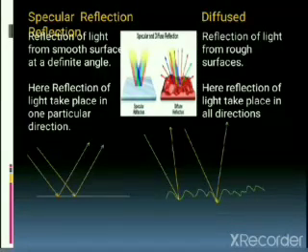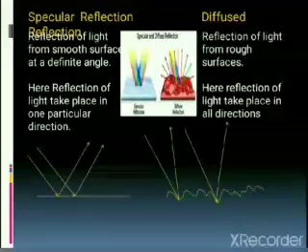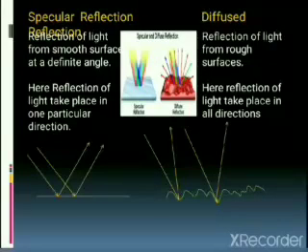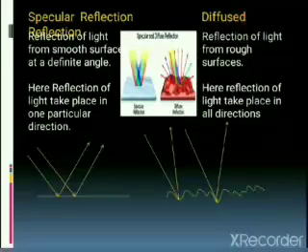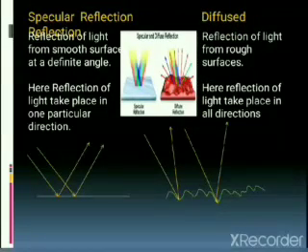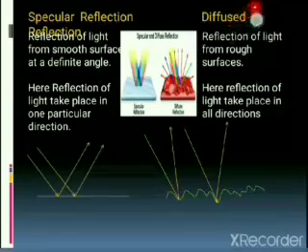Another application of specular reflection is that you might have observed on hot summer days that sometimes a smooth road surface shines. That shiny portion you are observing is because of specular reflection. It is harmful for our eyes. Whereas diffuse reflection is the normal reflection from which you are able to see. Whatever you are observing in nature is diffuse reflection. Diffuse reflection means there is an irregular surface, and the ray of light, instead of traveling in one direction, travels in n number of directions. That is diffuse reflection.